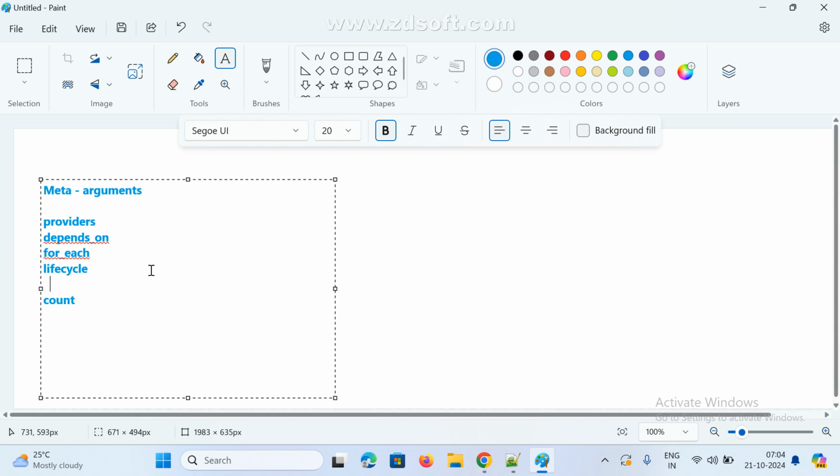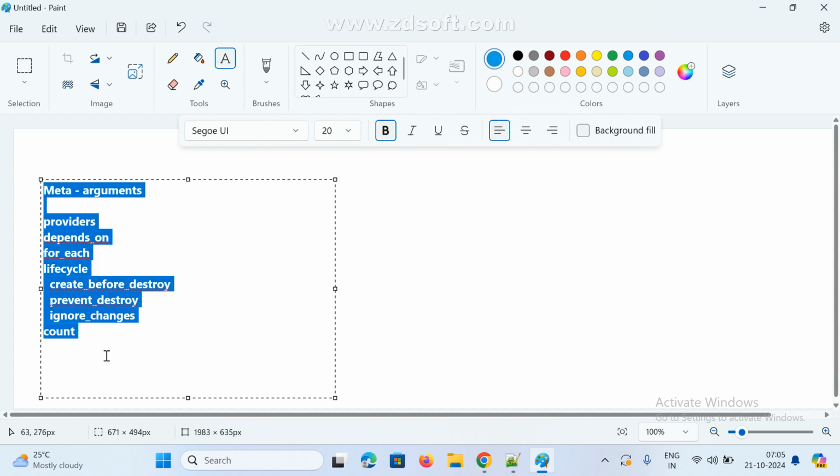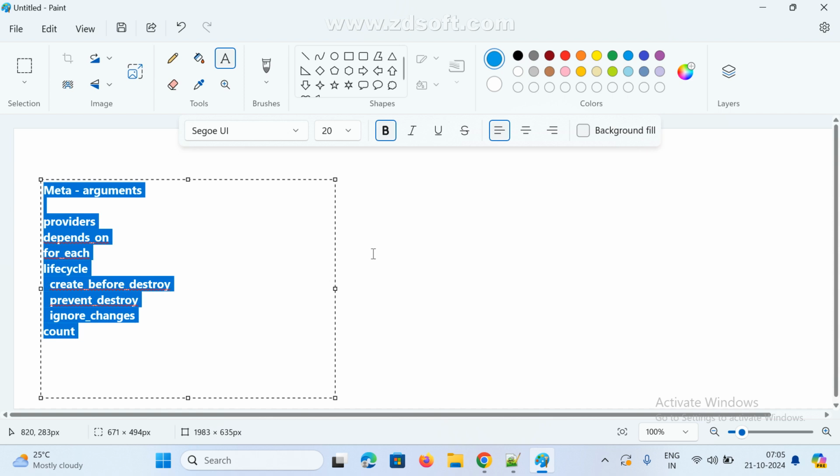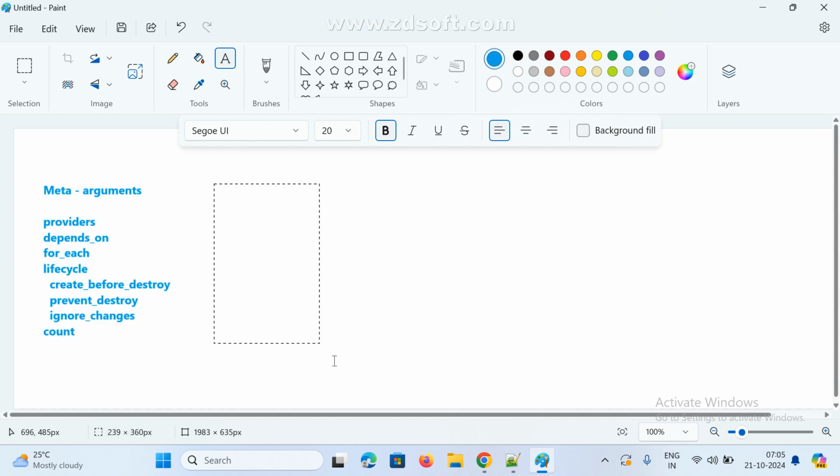So lifecycle: create_before_destroy. This is very important, interview also. Create_before_destroy, prevent_destroy, and ignore_changes. If you change anything and you don't want that to apply, in that case we go for this one. So these are fine, and today we are going to see provisioners.